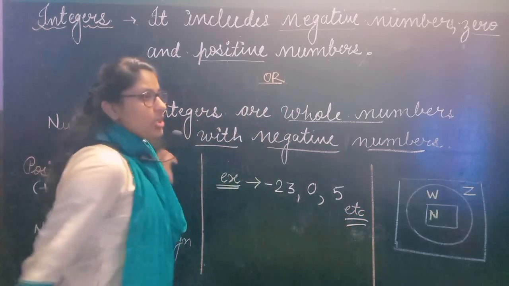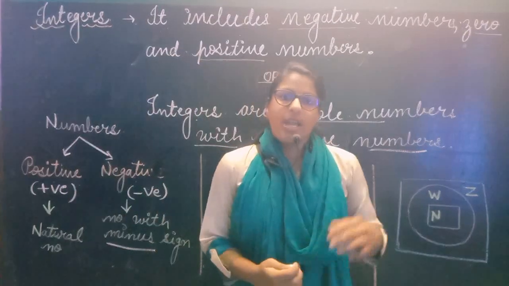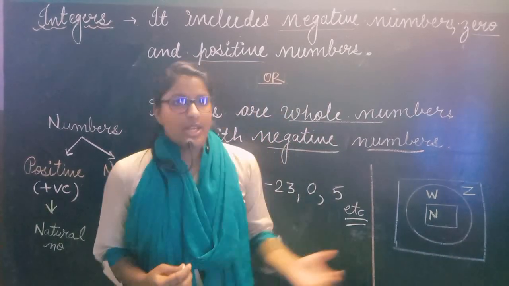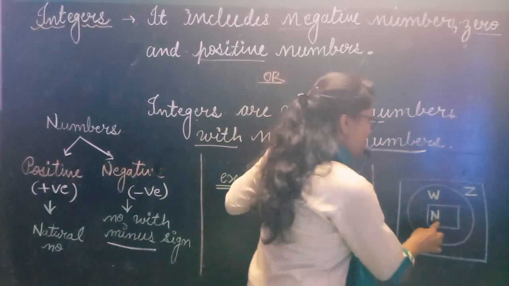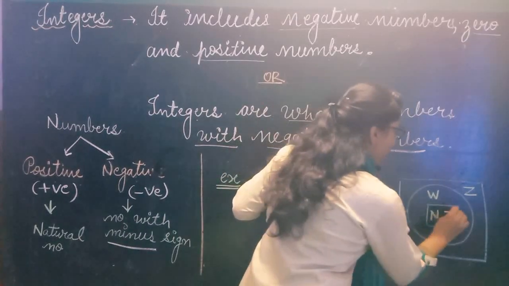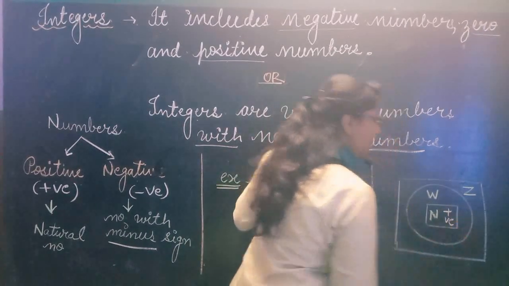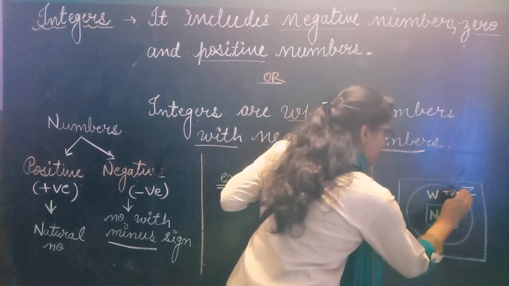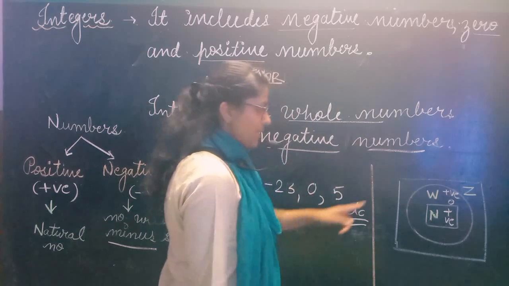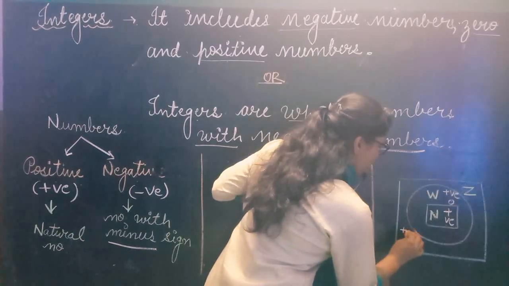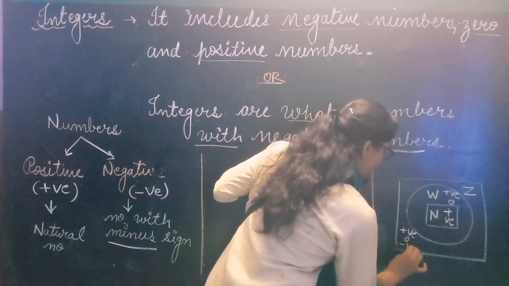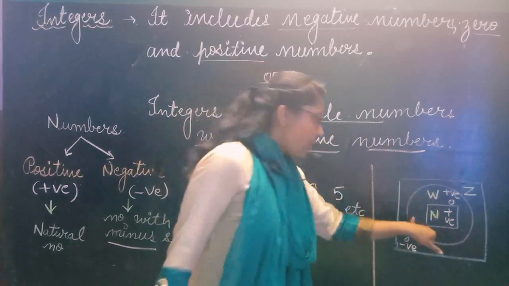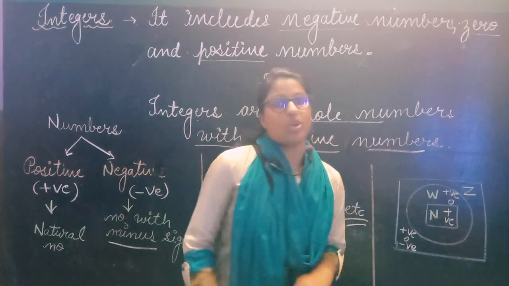Now the question comes in your mind: all natural numbers are whole numbers, but are all natural numbers integers or not? Now see this diagram here. Natural numbers include only positive numbers. Whole numbers include positive numbers and 0. And then integers include positive, 0 and the negative. It means positive numbers, integers also include, whole numbers also include, and natural numbers also include.